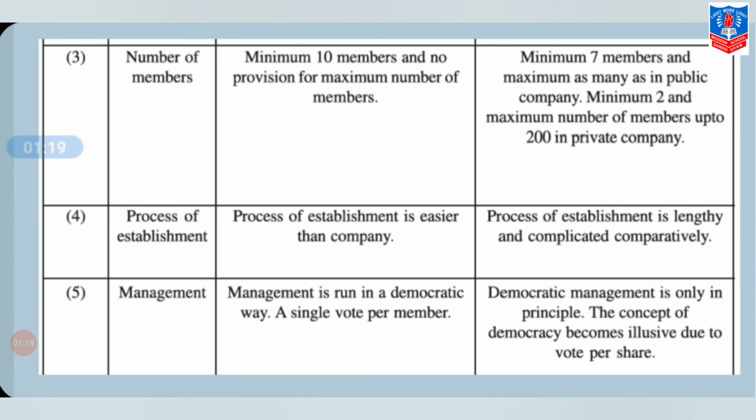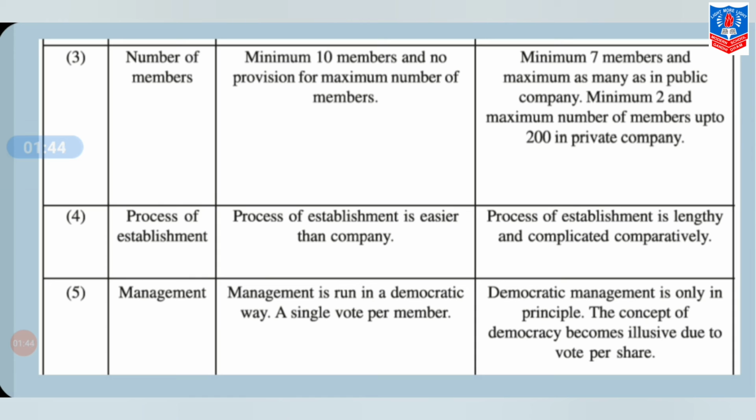Fourth point of difference, that is process of establishment. Here, cooperative society's process of establishment is easier in comparison to company form, while process of establishment of company form is lengthy as well as complicated comparatively.